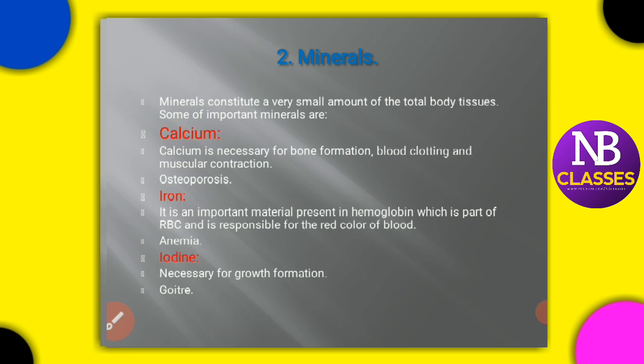Now, what can I say about calcium? Calcium and phosphorus are available in sufficient quantities through milk, curd, vegetables, oil seeds, etc. Why is calcium very much necessary? Because it is necessary for bone formation, blood clotting and muscular contraction. Osteoporosis is the next thing I have been told.